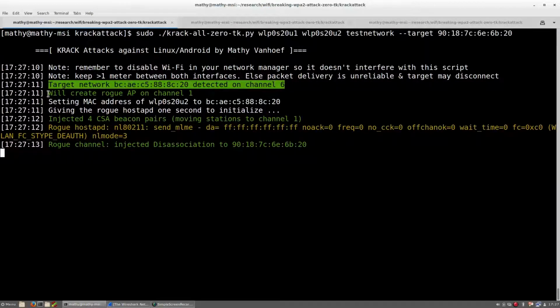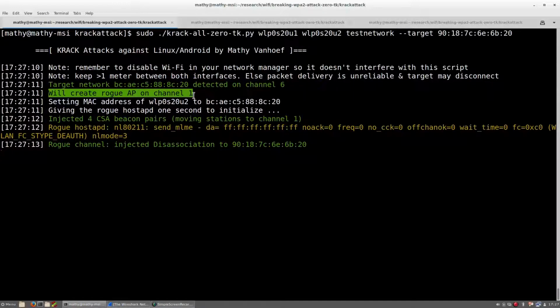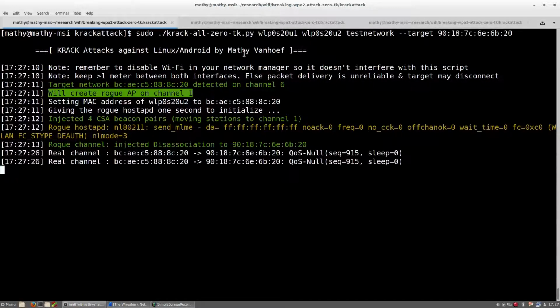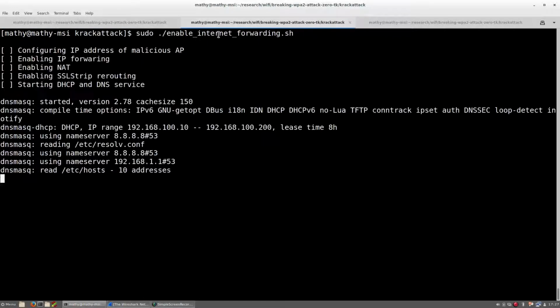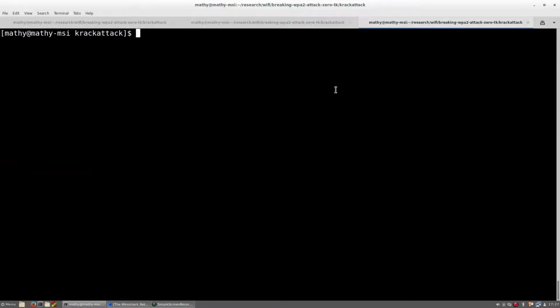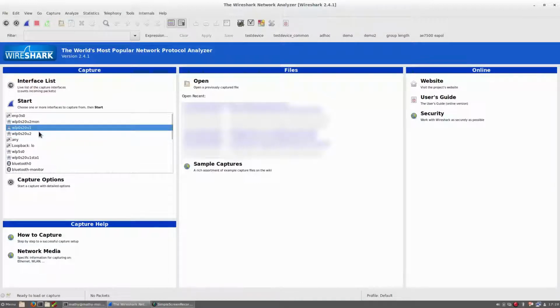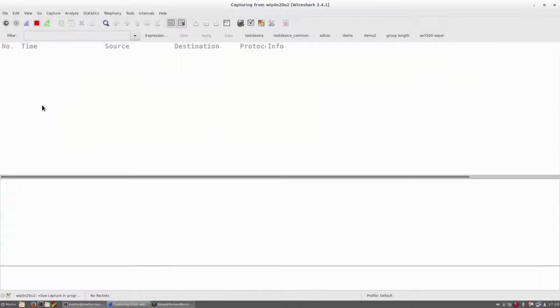This malicious clone of the network enables the attacker to reliably manipulate handshake messages, which is required to abuse the weaknesses we discovered. Second, we make sure the victim can access the internet through our malicious network. Additionally, I'm also executing the SSL strip tool. This tool will try to remove the additional HTTPS protection of improperly configured websites. Finally, I'm going to use Wireshark to capture any data that the client will be transmitting.